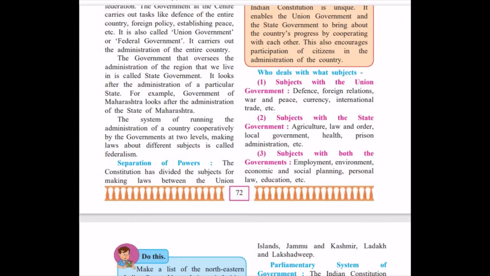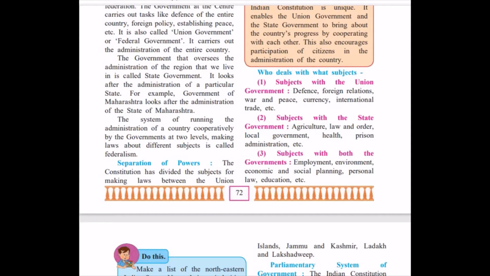Now we will see which are the areas that come under the union government, state government, and both in the concurrent list. First, the union government looks after defense, foreign relations, war and peace, currency, international trade. Then the state government looks after agriculture, law and order, local government, health, prison administration.